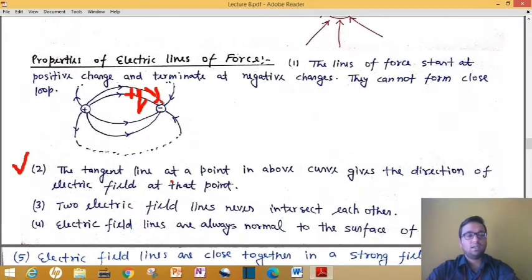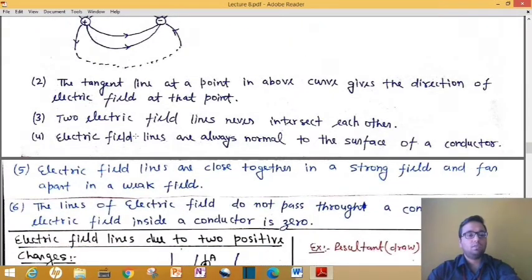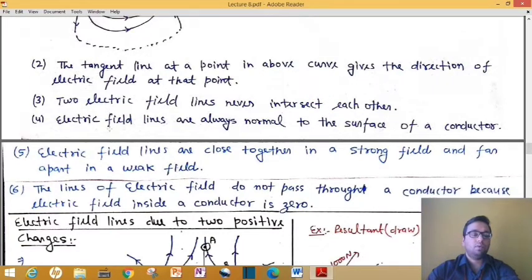The tangent line at a point on the above curve gives the direction of the electric field. If at any particular point I ask you, here you draw a tangent, then the tangent line at this point will represent the direction of the net electric field at this point. We will discuss this point also. Property number 3 is what? Two electric field lines can never intersect each other. We will also learn how this is true, but for now you have to remember this only.